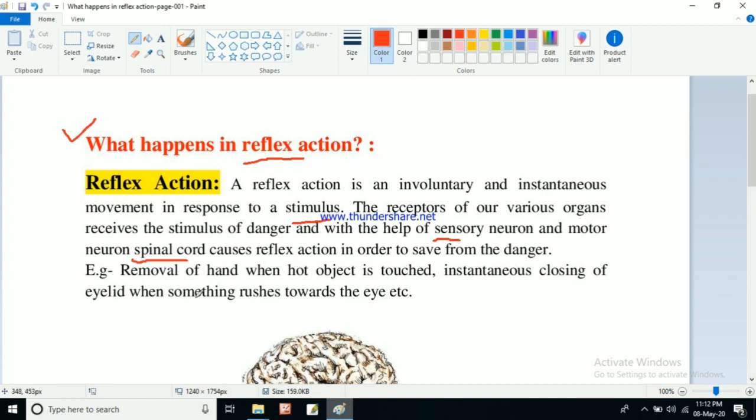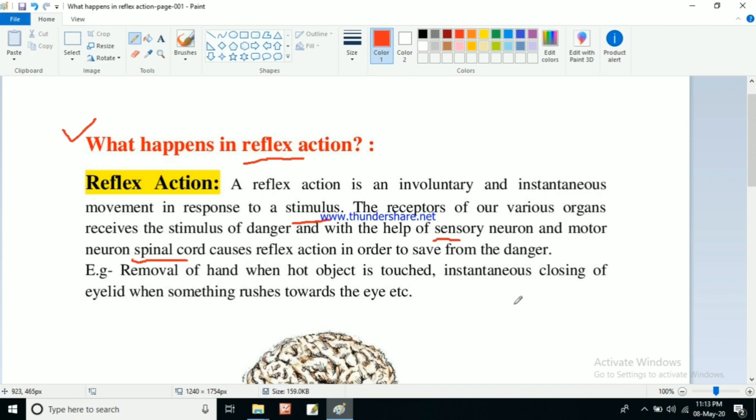Take the example here: removal of hand when a hot object is touched. Unintentionally, if you touch a hot object, or the handle of a cooker, or the handle of a utensil, or anything, if you touch any hot object unintentionally, because if you touch it intentionally, that will not be a reflex action. So it should be an unintentional touch. If you touch any hot object unintentionally, certainly what will happen? Involuntarily, instantaneously you will remove your hand, without knowing that you are removing it. Instantly you will remove your hand, and that action is called reflex action.